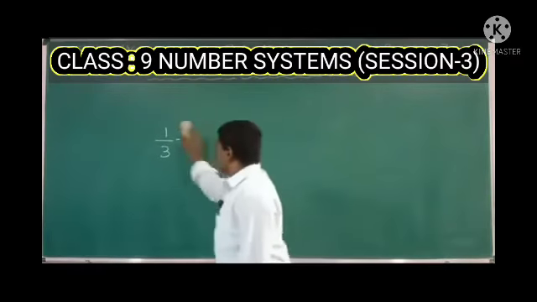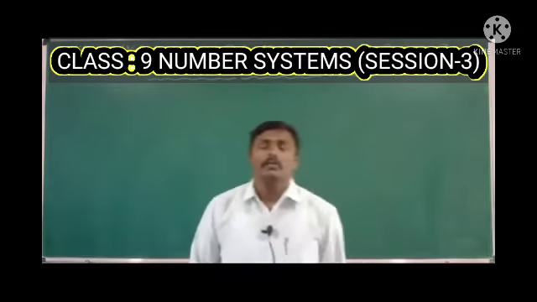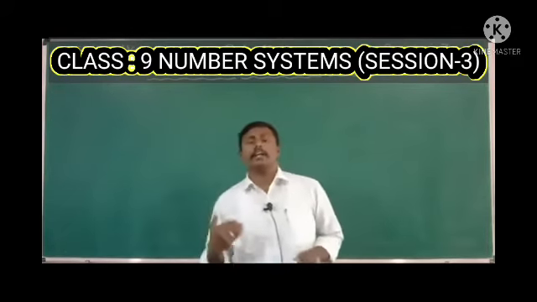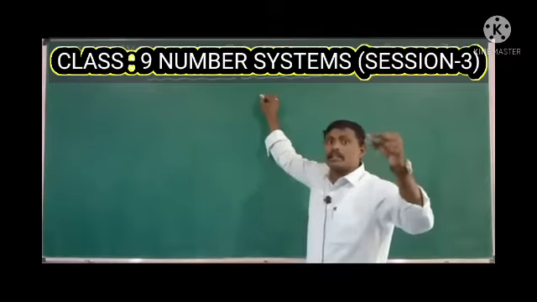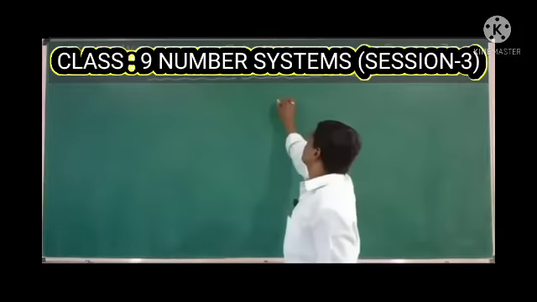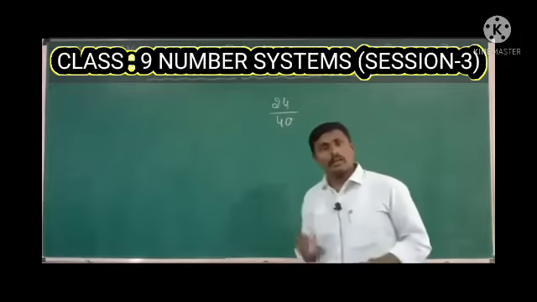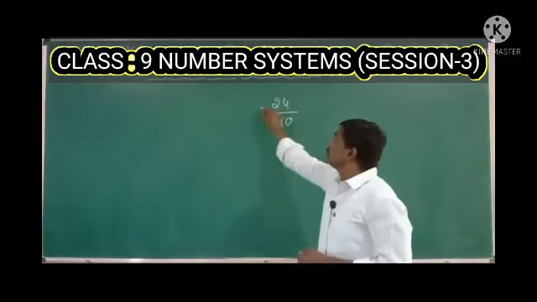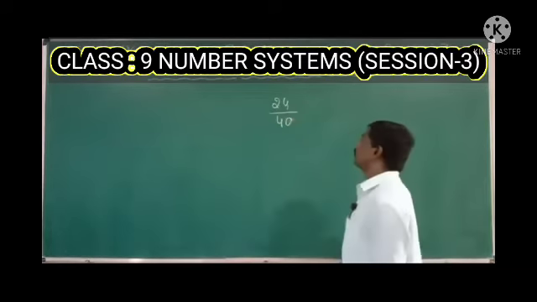We discussed one more concept, that is, without doing any calculation we can find whether the given rational number is terminating or non-terminating. How can you find that? We just prime factorize the denominator of the rational number, no? For example, 24 by 40 is an example of a rational number because it is in the form of p by q, where q is not equal to 0, and q is exactly equal to 40.